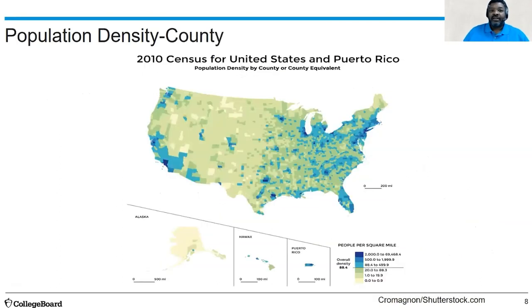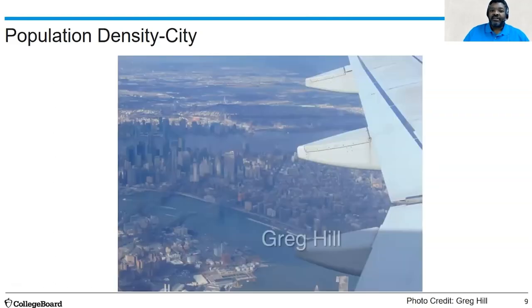We can also look at population density at the county level. We can look at population density at even the city level. For example, cities like Manhattan in New York show us intense population density on such a narrow strip of land. If you were to compare this with, say, a rural area of Kansas or a rural area of Iowa, you would get a different population density than you would in the city of Manhattan.